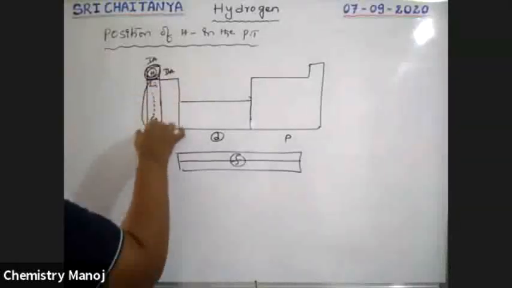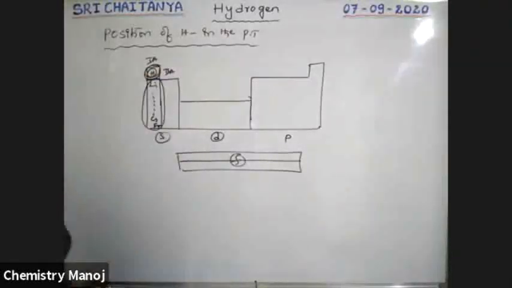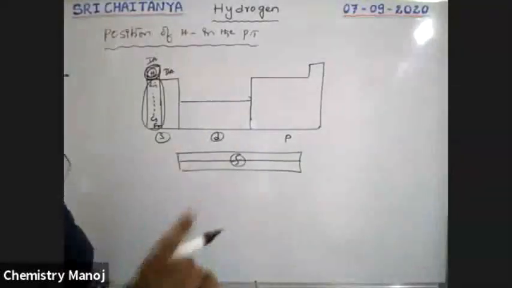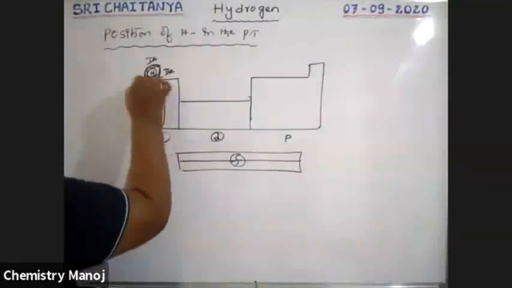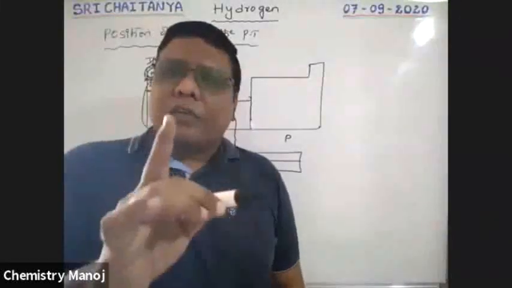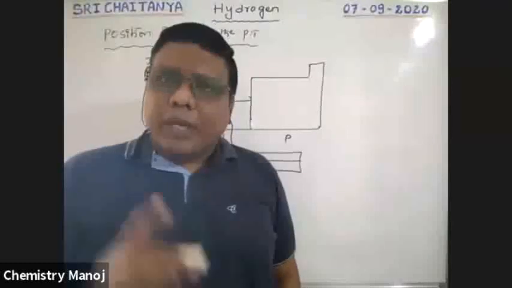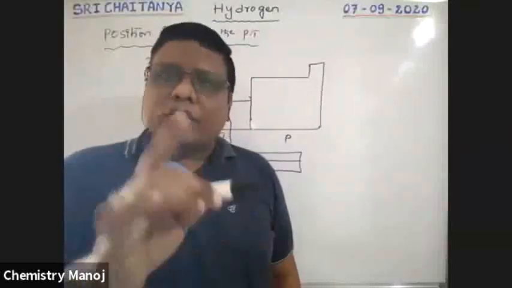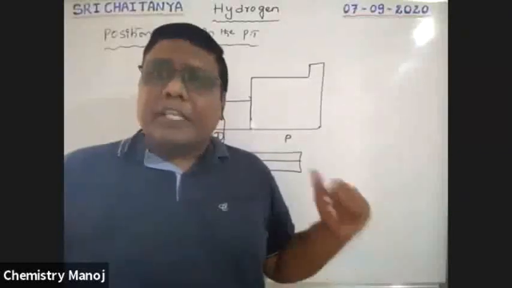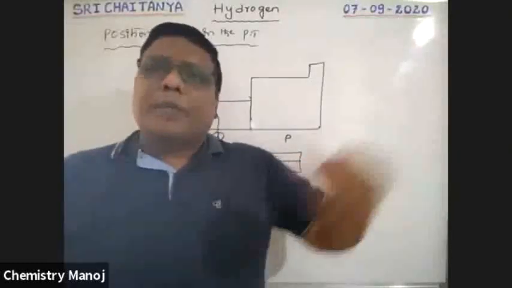So all these are our alkali metals. Alkali metals, nothing but 1A group elements, start from lithium, not from hydrogen. That means hydrogen, no doubt, is placed at the top of our first group, but hydrogen is not considered as a first group element. So the placement in the periodic table is above alkali metals.